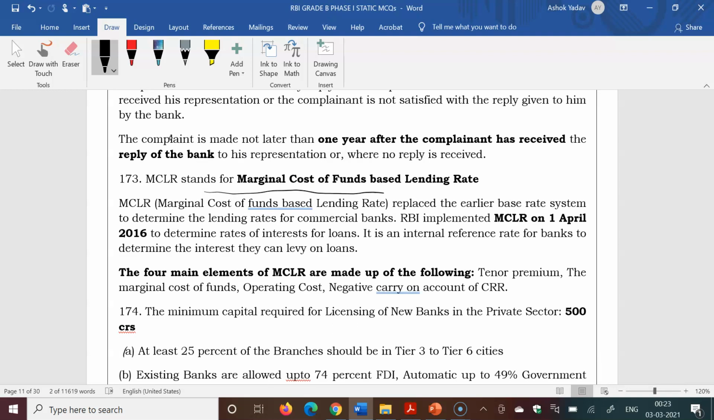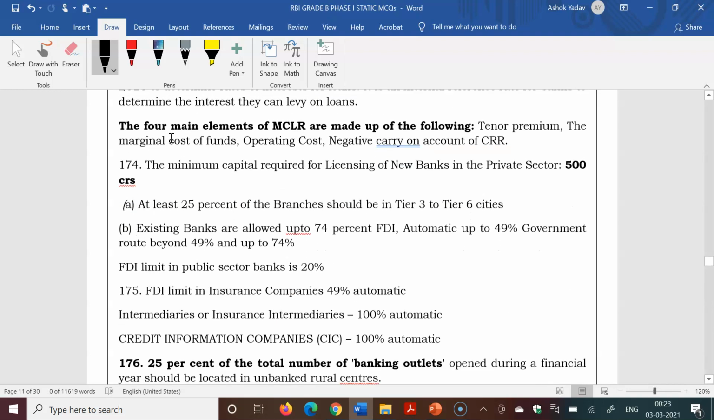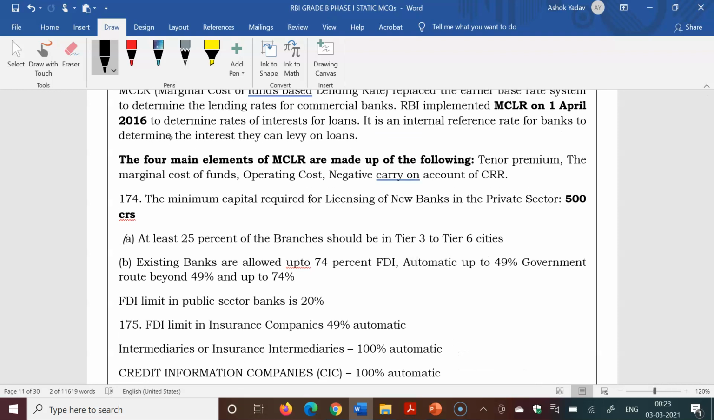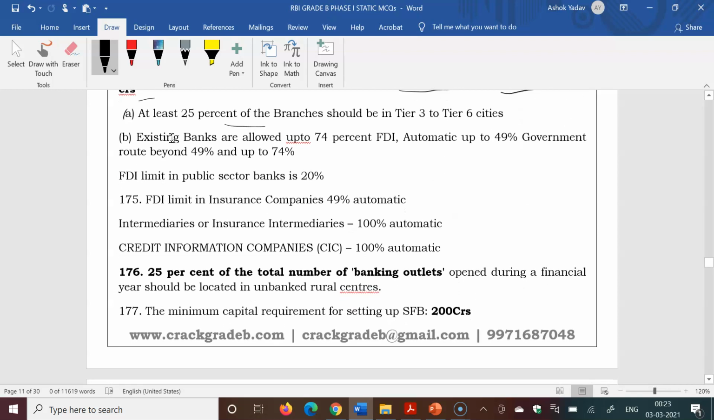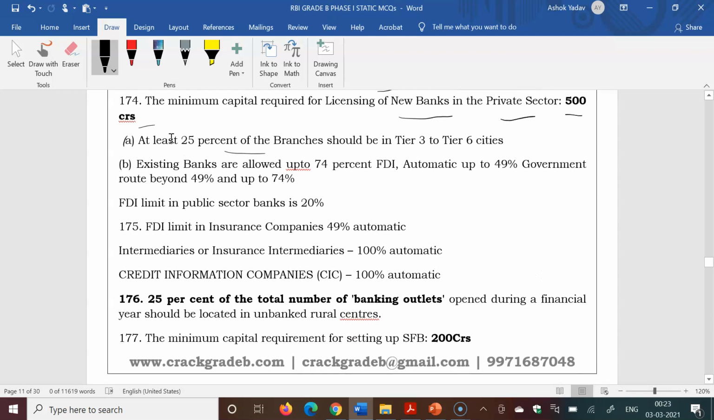MCLR stands for marginal cost of fund based lending rate. Four main elements of MCLR are tenor premium, marginal cost of fund, operating cost, and negative carry on account of CRR. Minimum capital required for licensing of new banks in the private sector is 500 crore. At least 25% of branches should be in tier 3, meaning rural areas mainly.